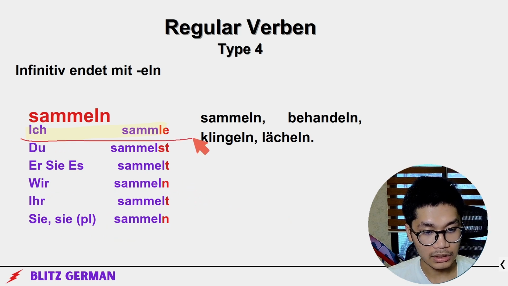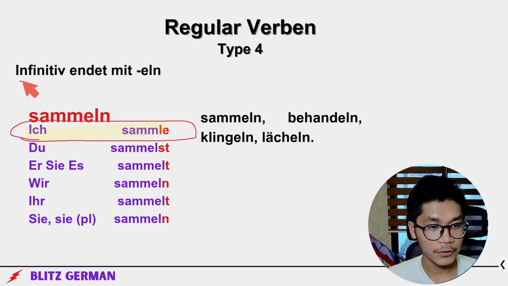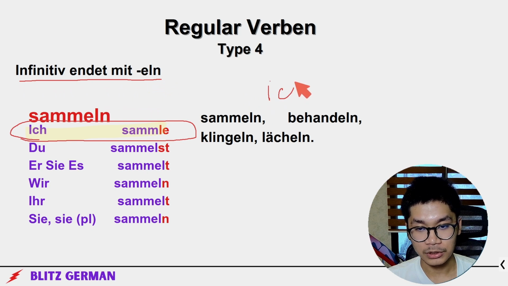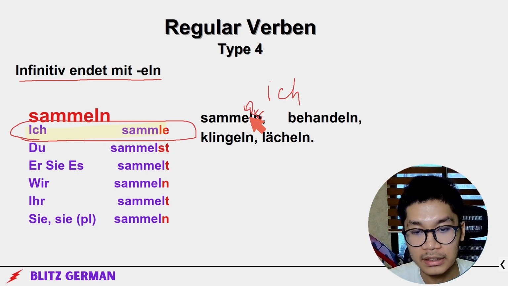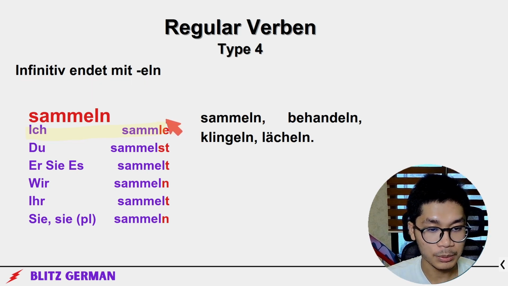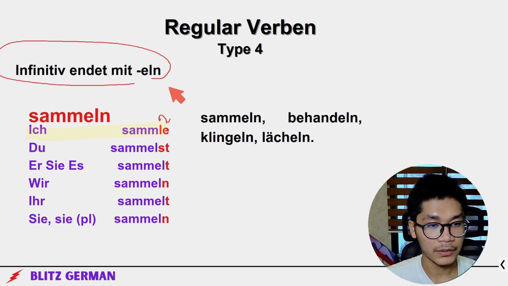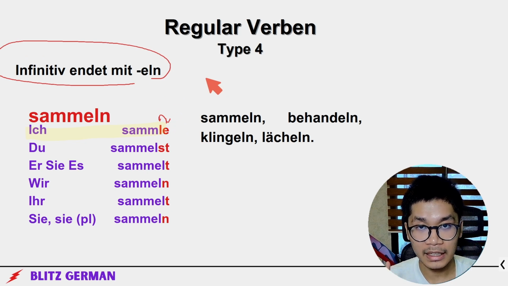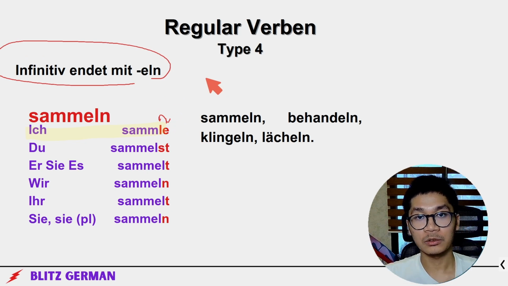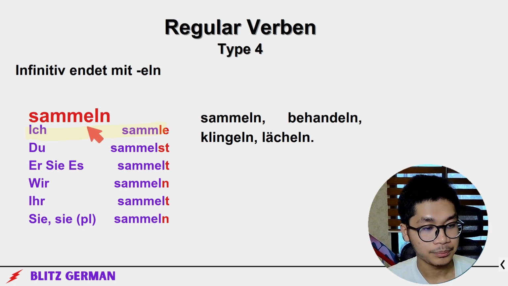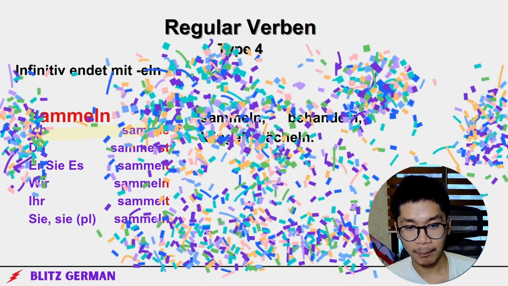Here we can also see another exception. Infinitive ended with eln. When you use ich, you remove the n and reverse the l and e. Just do a little swapperoo with it. Swapperoo. Just swap. When you swap, ich, infinitive ended with eln, infinitive ended with eln. When you use ich, swap the l and e. Okay? Okay. Wait. That's crazy, bro.